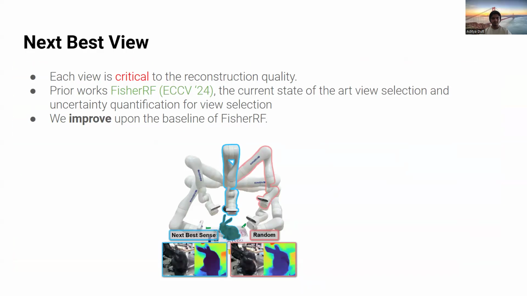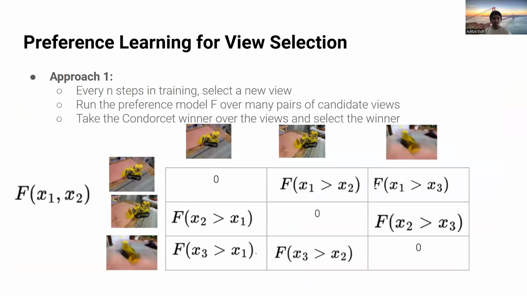Next best view. In next best view, each view is very critical to the reconstruction quality. Prior works, such as Fisher-RF from ECCV 24, use heuristics, even though they claim to be theoretically motivated. We actually improve upon this baseline.